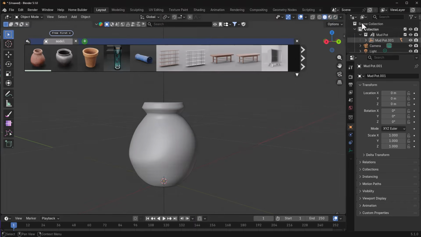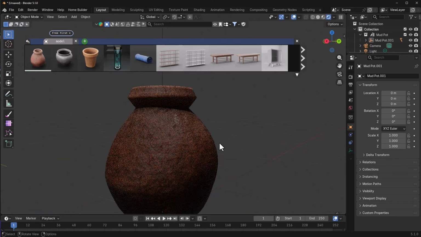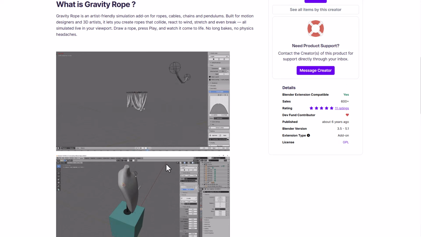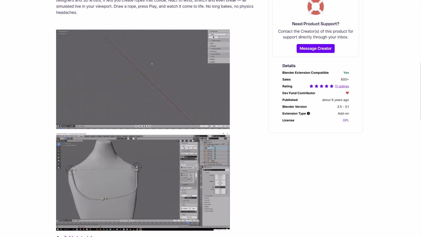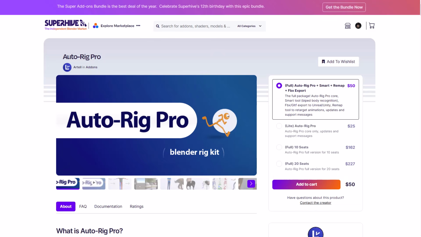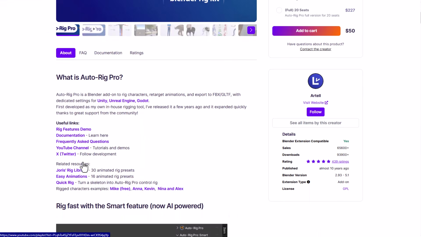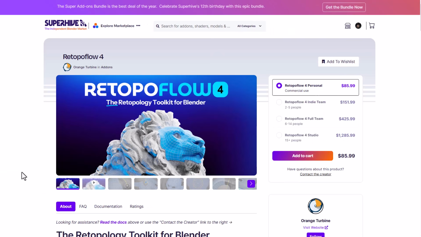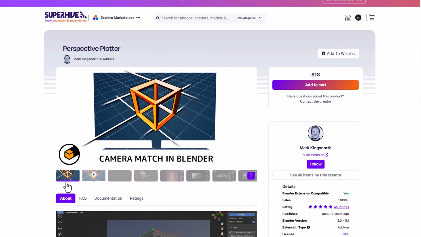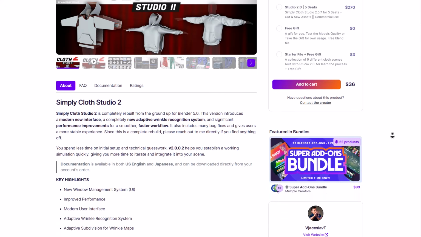And in the same vein, while we talk about the online asset and the extension platform, the folks at SuperHive have recently implemented the Blender extension compatibility for add-ons, which means you can now simply go ahead and download these Blender add-ons, and from your downloads page, you'll be able to drag your add-ons and drop them right inside of Blender, just like you could do with extensions. And most of your favorite add-ons are already hopping onto this. With Auto-Rig Pro having the Blender extension compatibility, RetopoFlow is also having that as well, and we've got some other ones like Gravity Rope, Perspective Plotter, Batch Converter, and a couple of other cool ones.